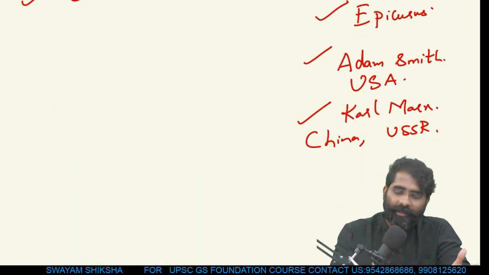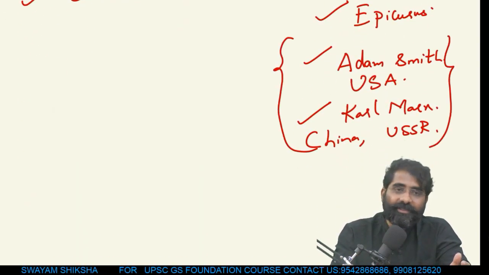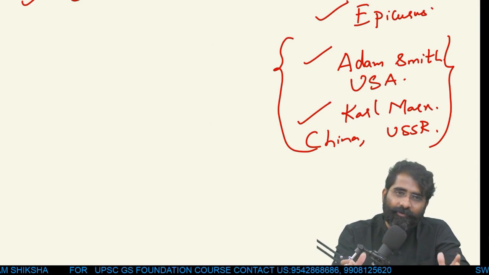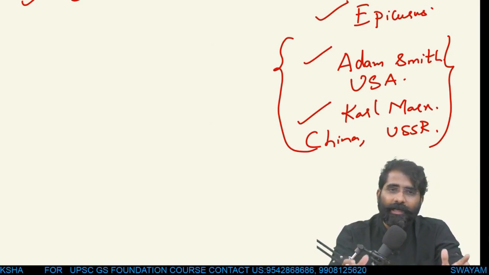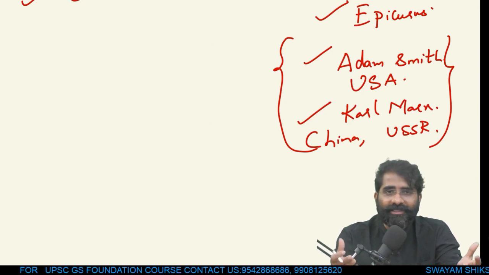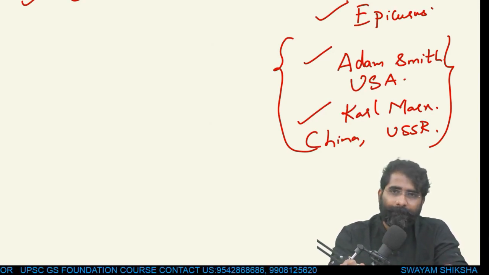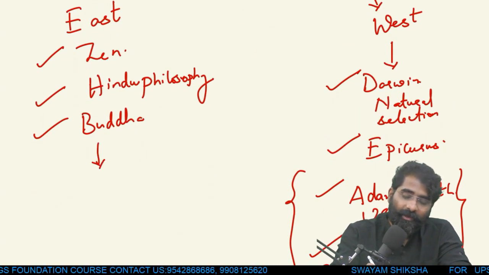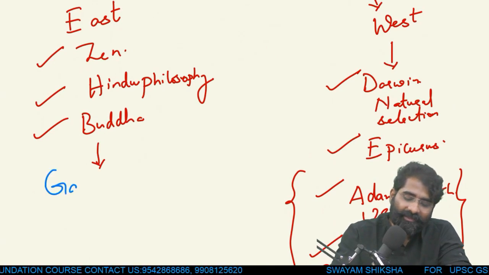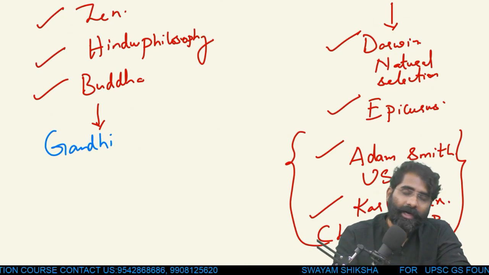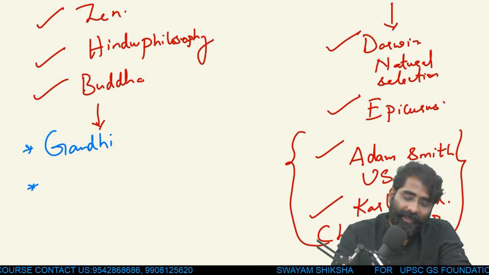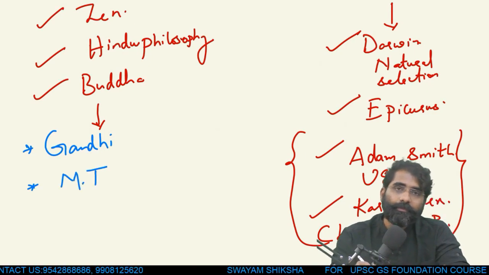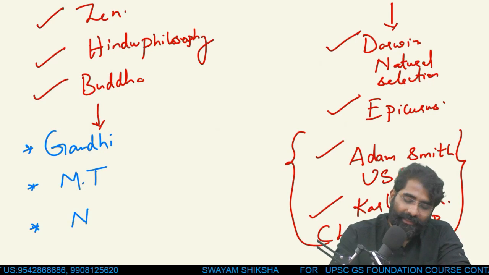Now you can think, yes, these materialistic philosophies had a direct impact on civilizations, like Adam Smith laying the foundation of the political philosophy of the US, or Karl Marx laying the foundation of countries like China or Russia or USSR. And at the same time, this philosophy of the East has given people like Gandhi to the world, or Mahatma, or people like Mother Teresa, or we can talk about Nelson Mandela.